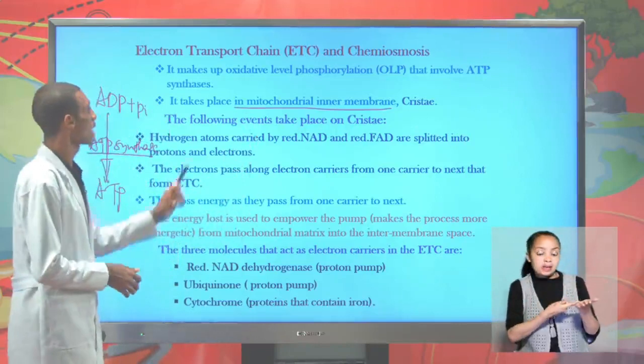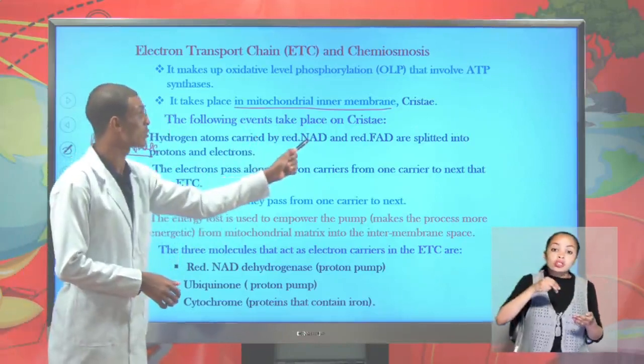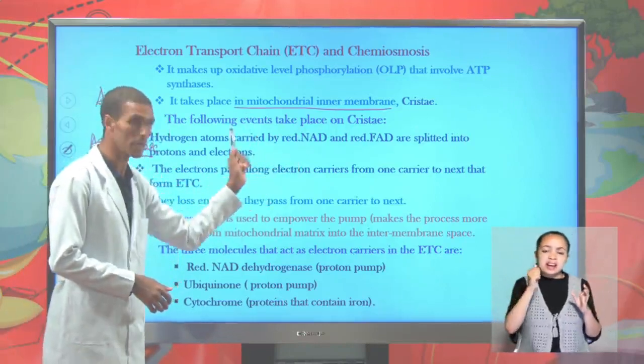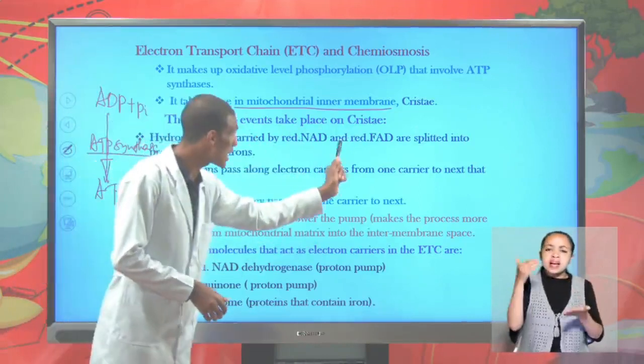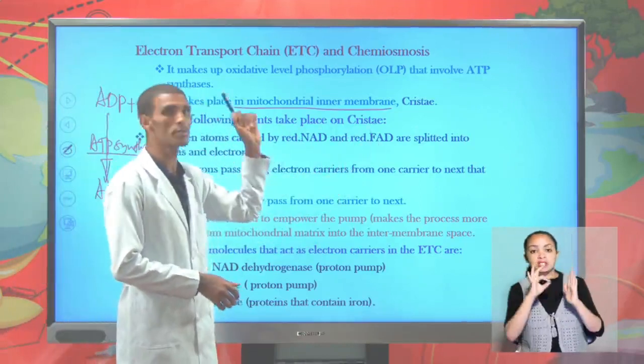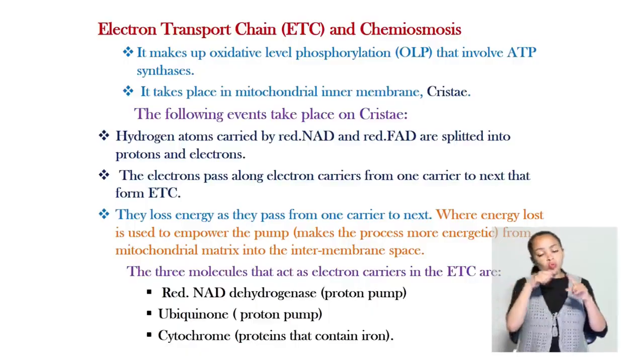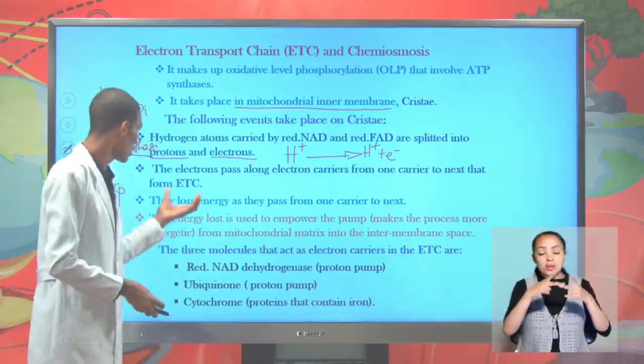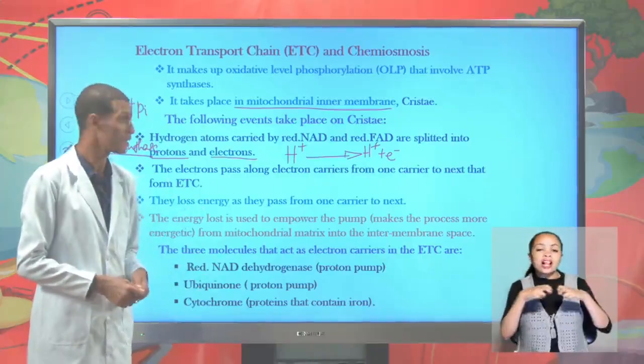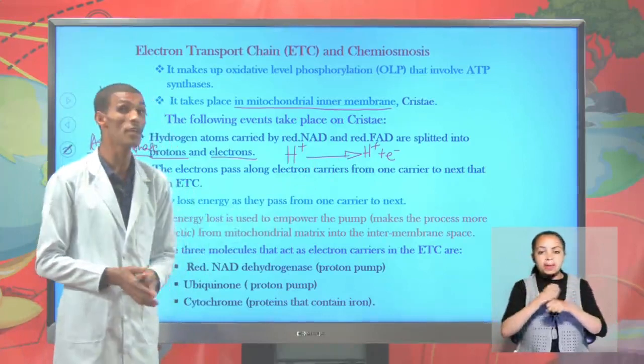Here, hydrogen atoms carried by reduced NAD from the Krebs cycle, and also carried by reduced FAD from the Krebs cycle, split into electrons, where the electrons pass from one carrier to another, which we call the electron transport chain, making the system efficient.